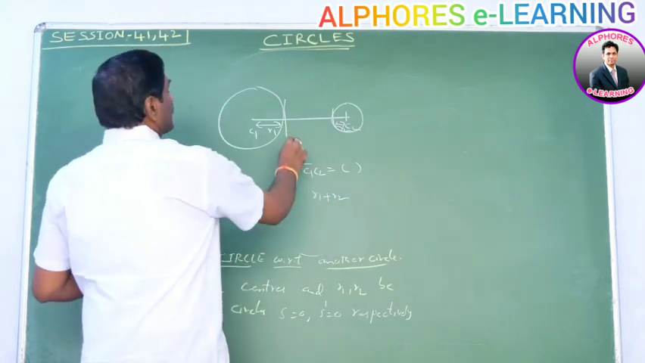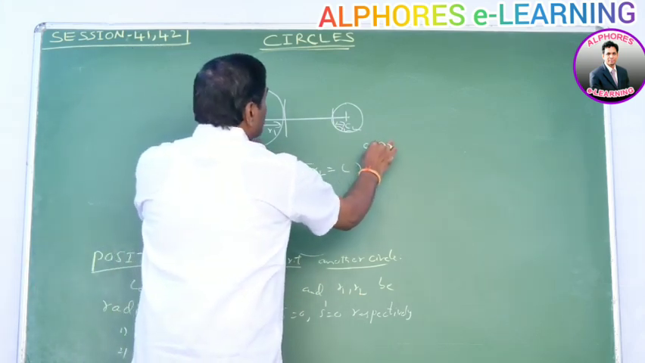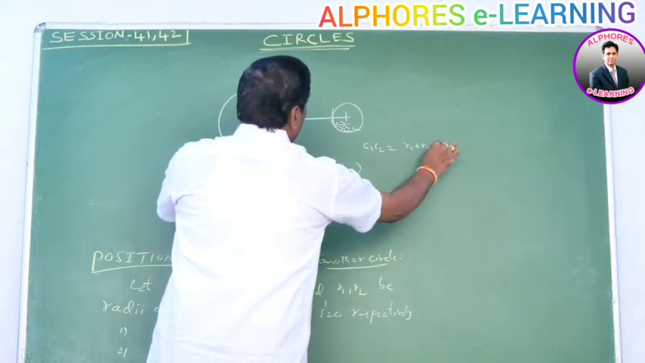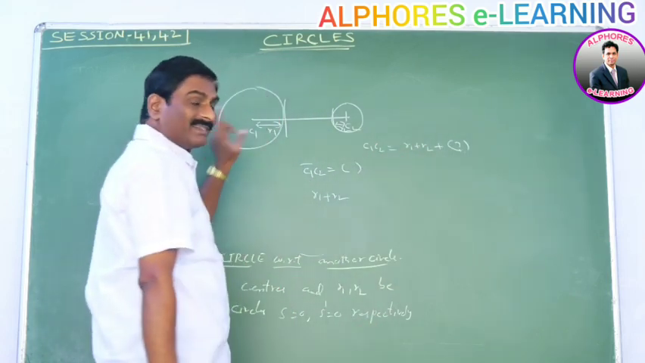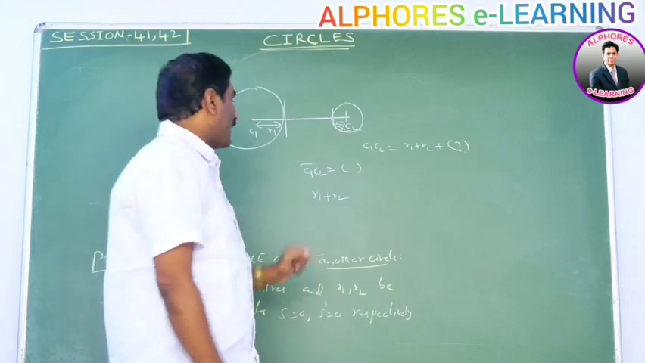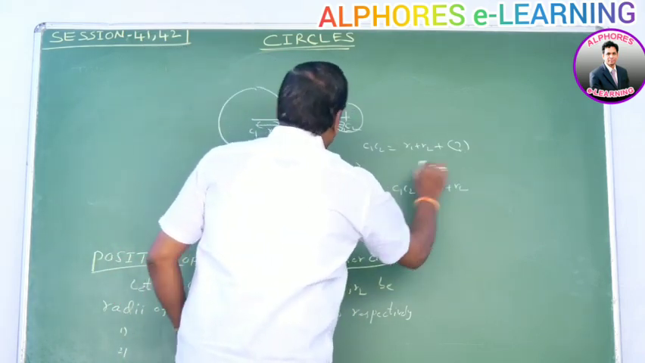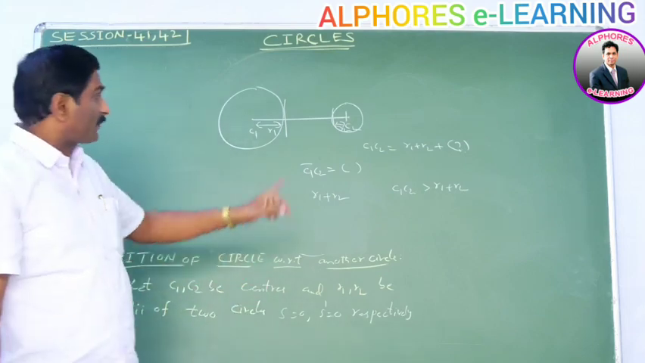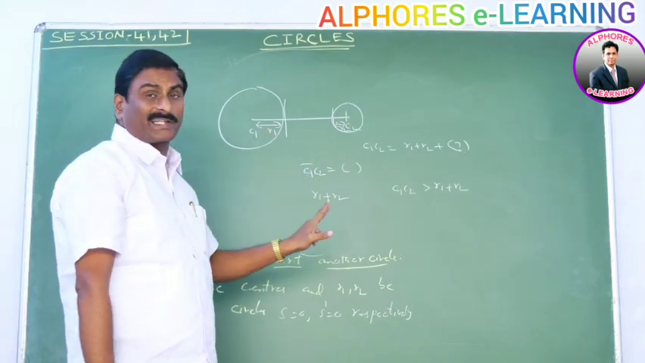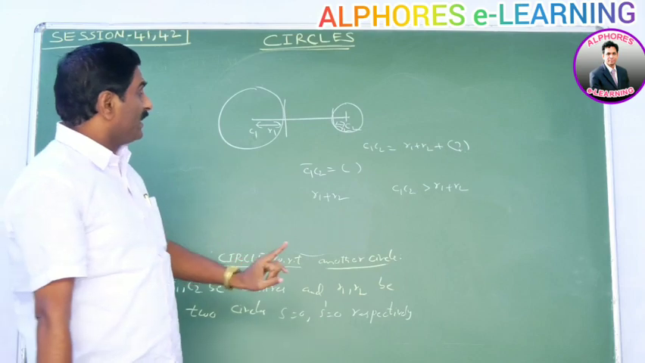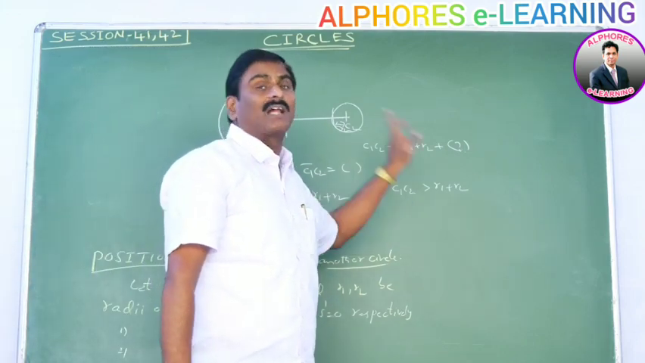Please observe this point. C1C2 is equal to R1 plus R2 plus some distance. That means clearly C1C2 is always greater than R1 plus R2. If one of the circles is away from the other circle, that means they are not intersecting, not touching each other, then C1C2 is greater than R1 plus R2.